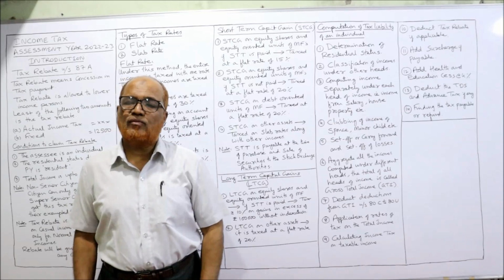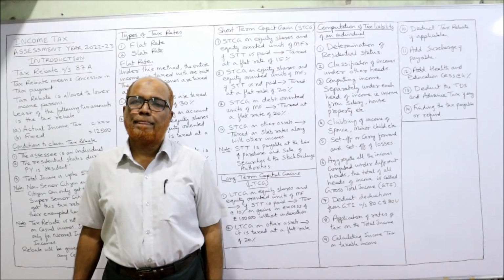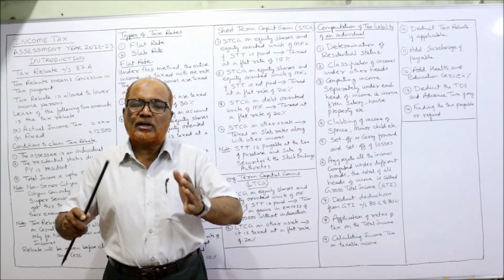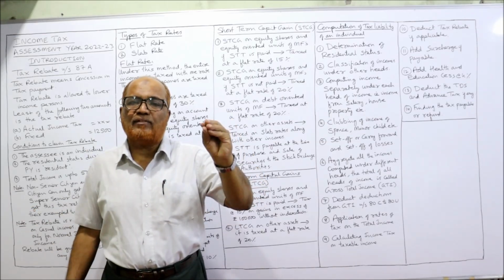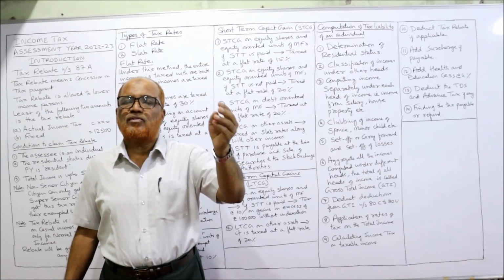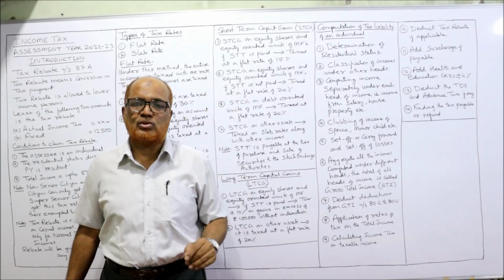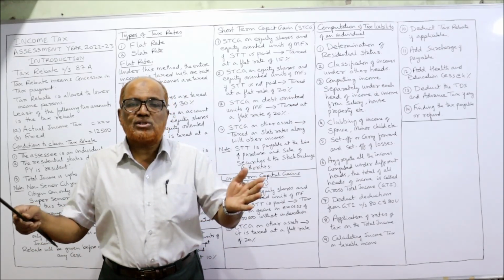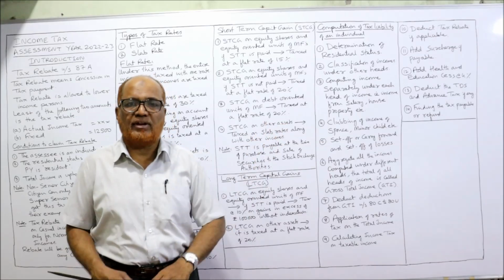Secondly, classification of income under different heads. The Income Tax Act has given the provision that tax will be computed under different heads. The different heads are 5: income from salary, income from house property, profits and gains of business and profession, capital gain and other sources. So we have to find out what are the different sources of income this assessee is having.